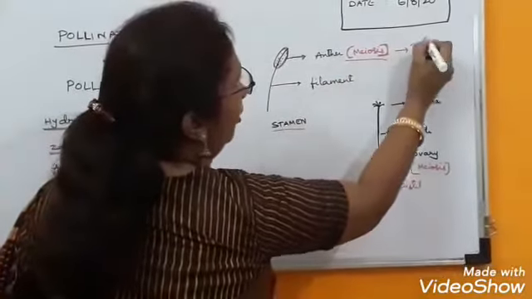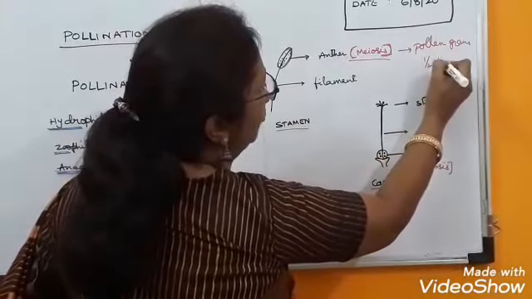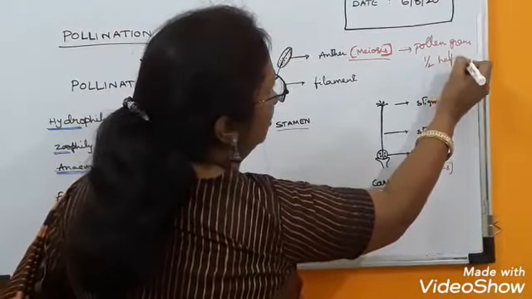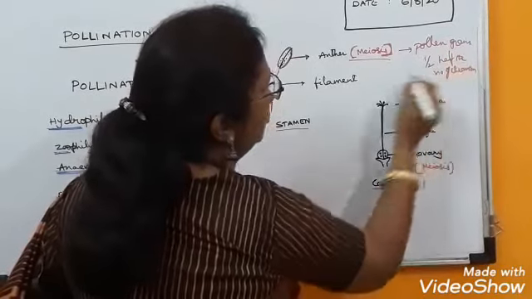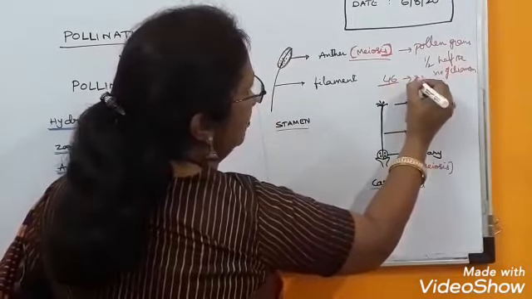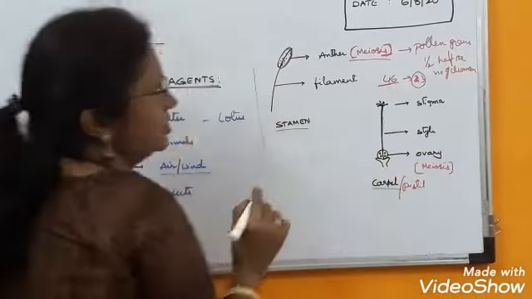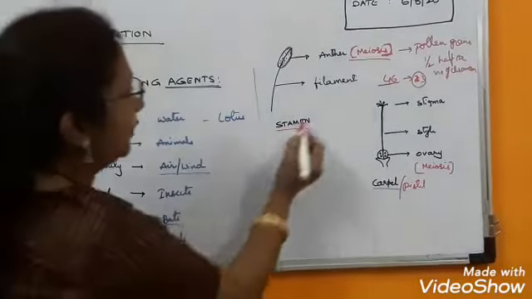Pollen grains will have half the number of chromosomes. As you know, human beings have 46 chromosomes. I am taking a human being as an example. Don't consider that this will also have 46. So only 23 chromosomes will be there in the pollen grain.